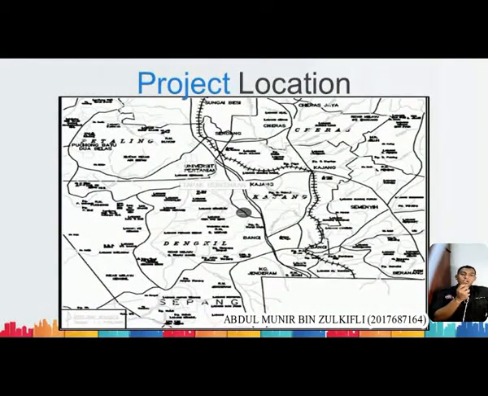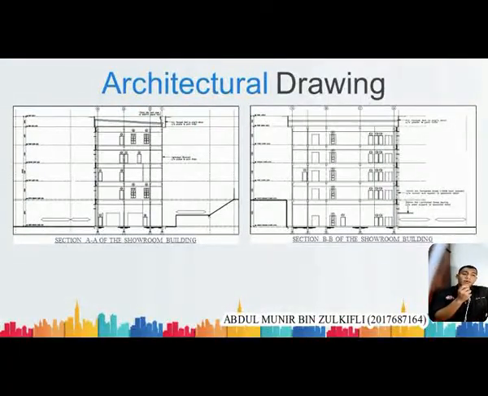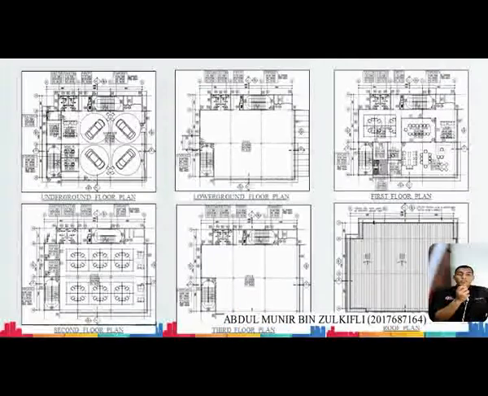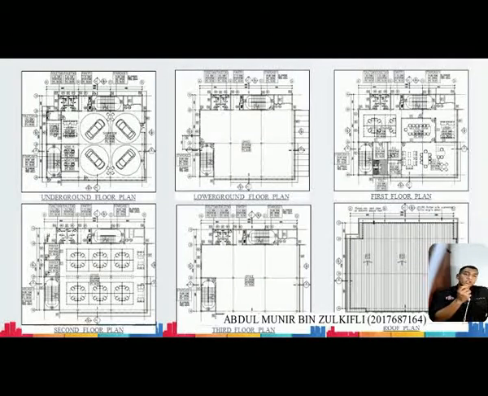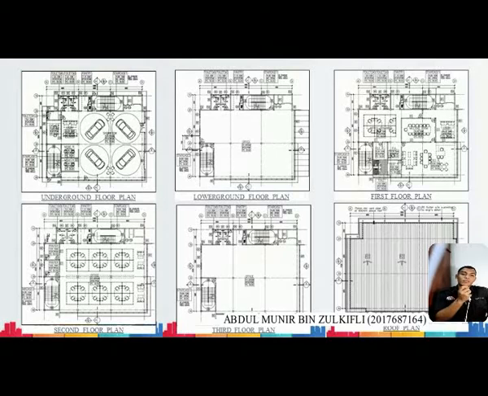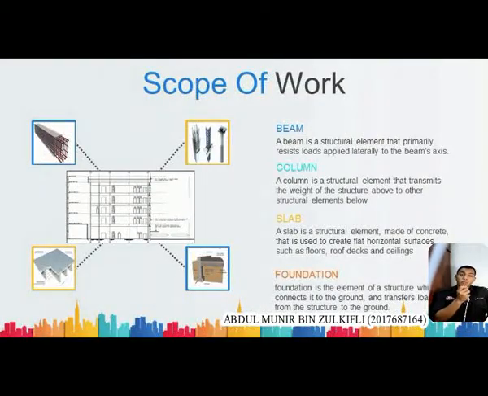The project is located in Bangi, near Kampung Sungai Merap, as you can see from the map provided. There are architectural plan drawings provided for us by the faculty. Following are the sectioning and plan view of the building. Based on the architectural drawing, we were required to design the structure and infrastructure needed. The scope of work for this project is designing beam, column, slab, and foundation. As we speak about structure, let us invite Al-Hafiz, the structural engineer, to continue with the presentation for the structural analysis of the project.